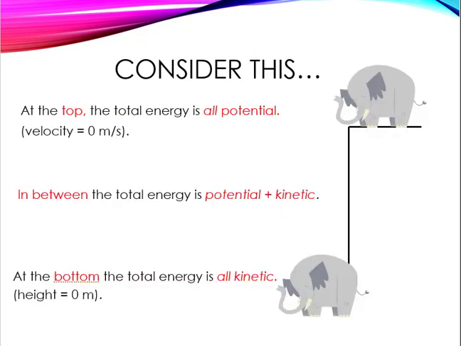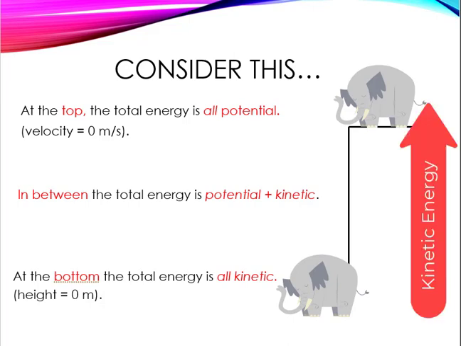So consider this example. You have an elephant standing on top of a cliff, and at the very top, not moving at all, so that energy is all potential energy, and it's all due to the height. And then if he decides to jump down off that cliff, as he moves downward, his height is decreasing and his speed is increasing. So the potential energy is decreasing and the kinetic energy is increasing.